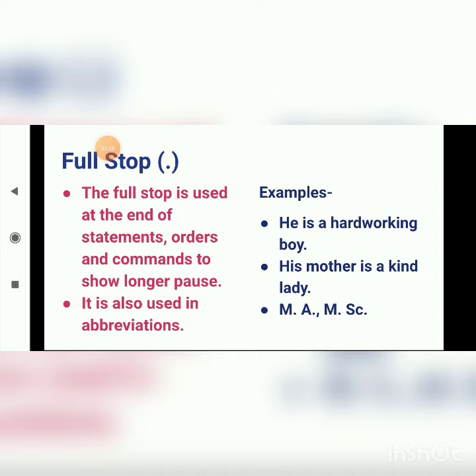First one, he is a hard-working boy. So as and when the sentence gets over, we have put over here the full stop. Moving to second one, that is, his mother is a kind lady. So here also, students, you will see sentence gets over, so we will put over here full stop. We have also seen that we use full stop in abbreviations. Example, MA, MSc. Moving ahead.